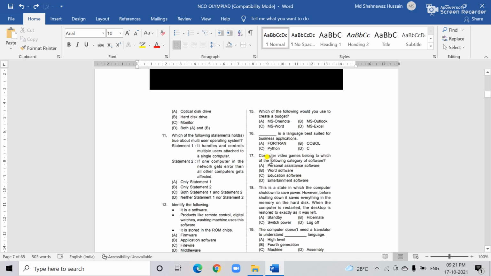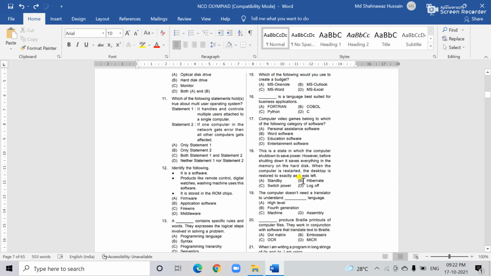The question is very easy and you can easily identify the answer. It is about computer video games, so which software is used for video games? Video games are entertainment. Personal assistant software is not correct, word software is not related, and education software is not correct. The correct answer is entertainment software.